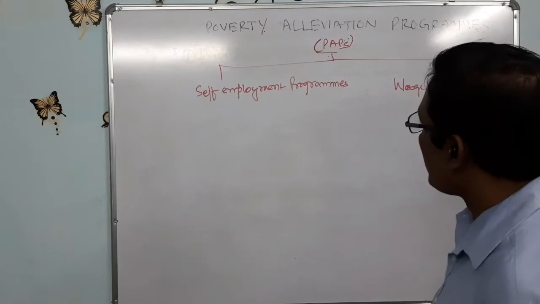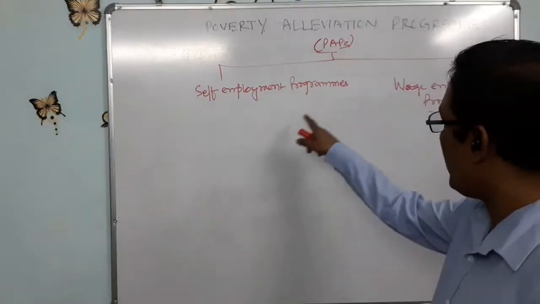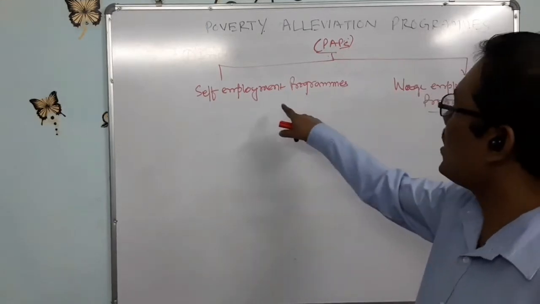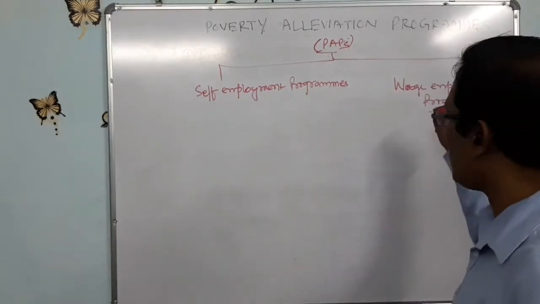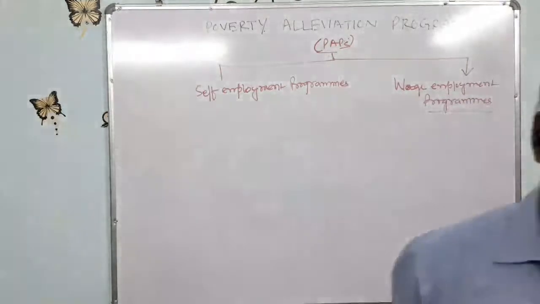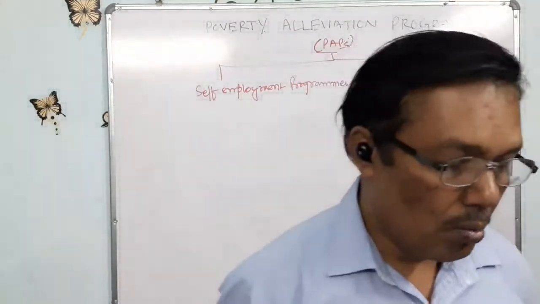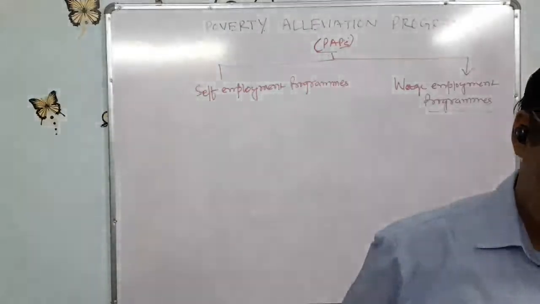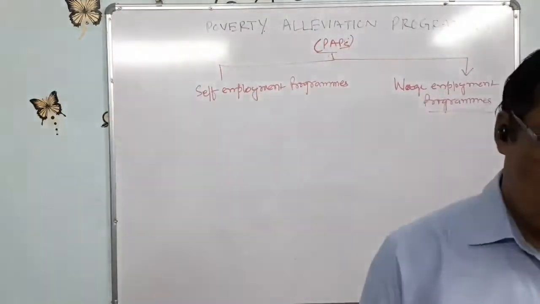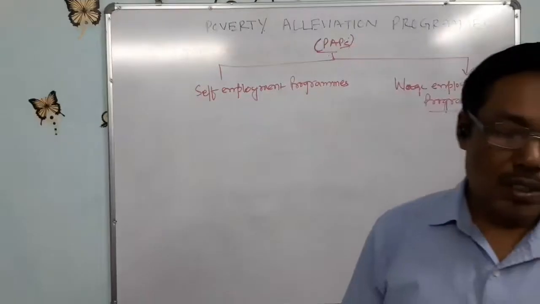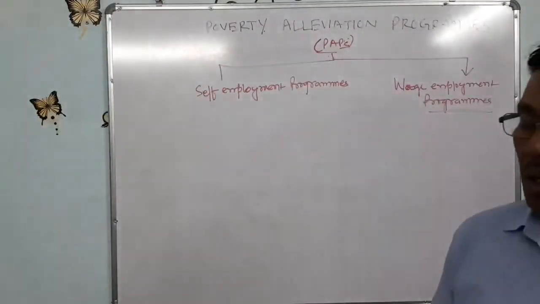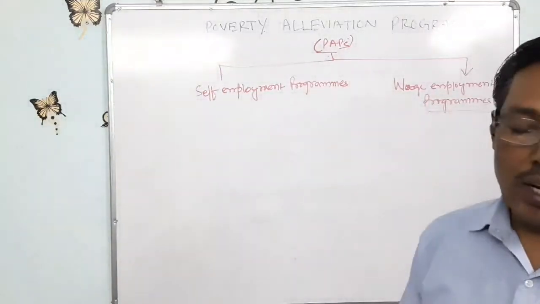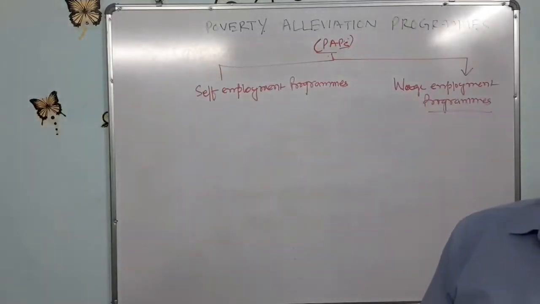These PAPs, or poverty alleviation programs, I have mainly divided into two parts for your better understanding. One is self-employment programs, and another is wage employment programs. First, we'll discuss self-employment programs. The first one is Rural Employment Generation Programs.